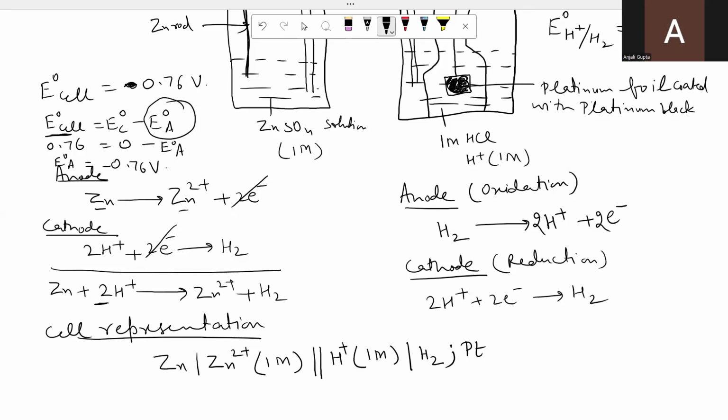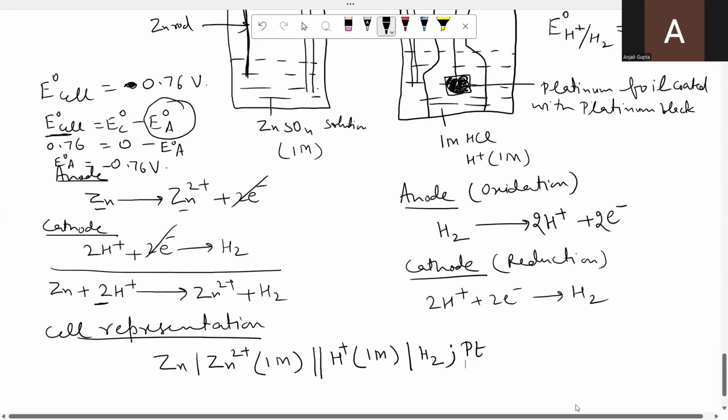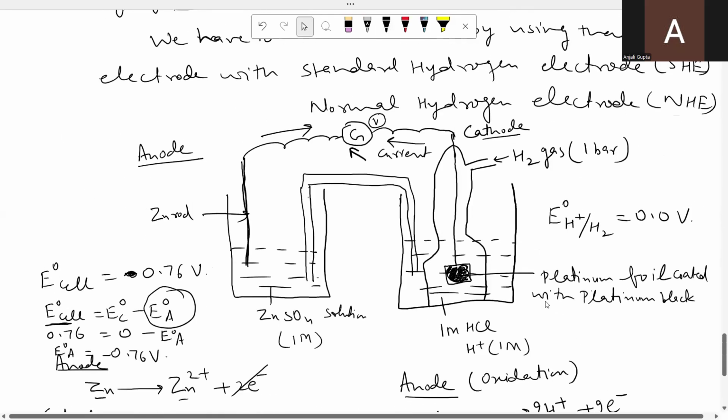Similarly, if any metal is given to you and you are asked to find out the standard electrode potential, you can very easily find it out. First, you have to make the cell using that given electrode, by combining it with the normal hydrogen electrode. First of all, use the galvanometer to see the direction of current.